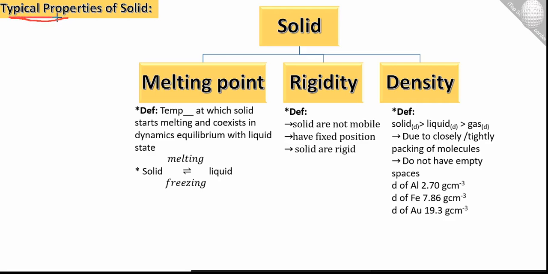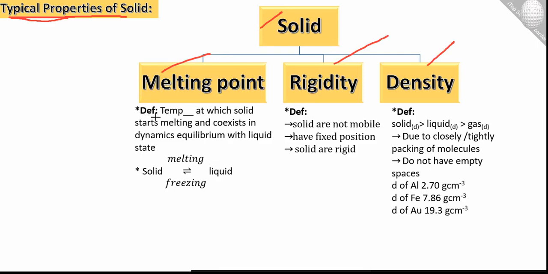First, we have to discuss the typical properties of solids. We are well known about solids. Solids have definite shape and volume. It is the most common state in nature. Its typical properties are: first, melting point; second, rigidity; and third, density.